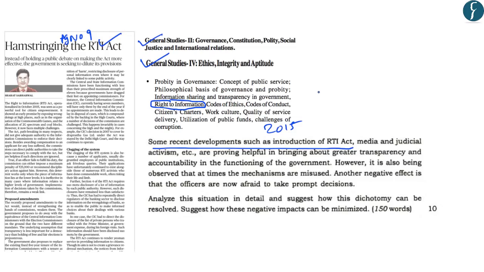So the issues related to the proposed amendments to the RTI Act have been highlighted by the author in this article. So these are important for us from the exam point of view. With this, let us move on to the next article.